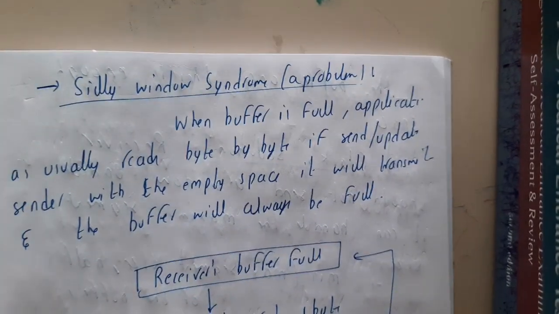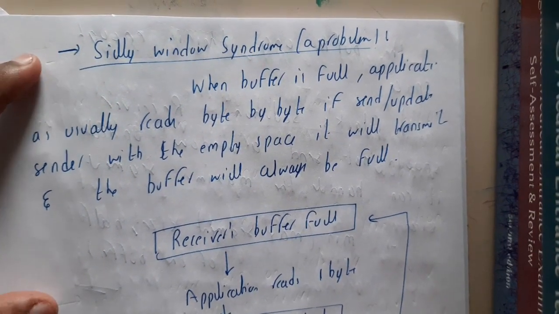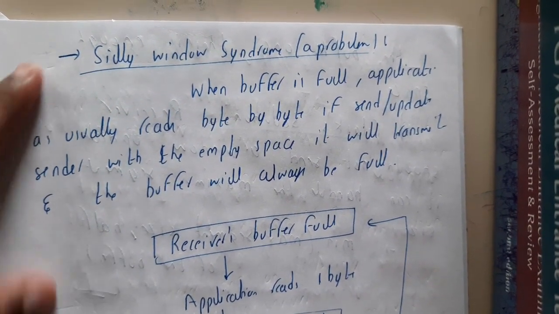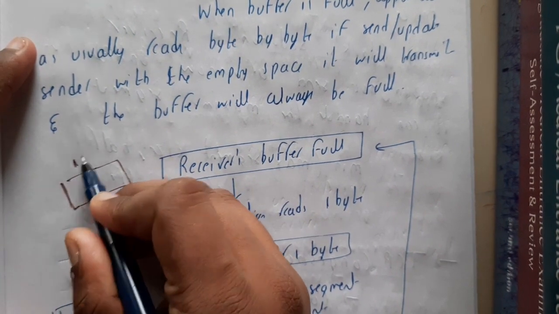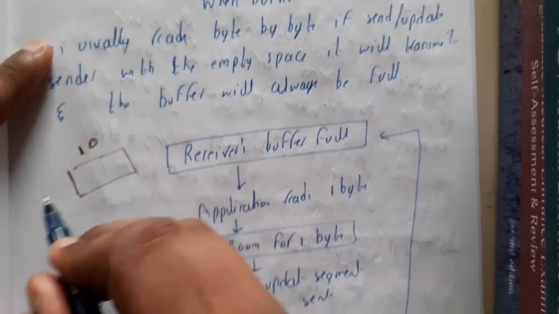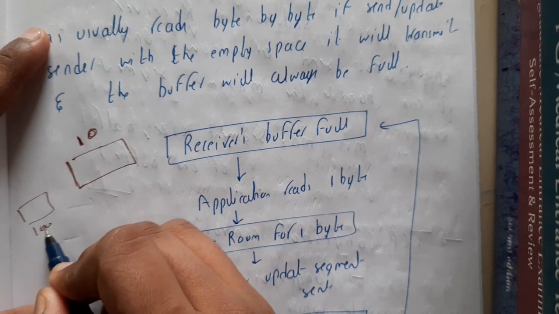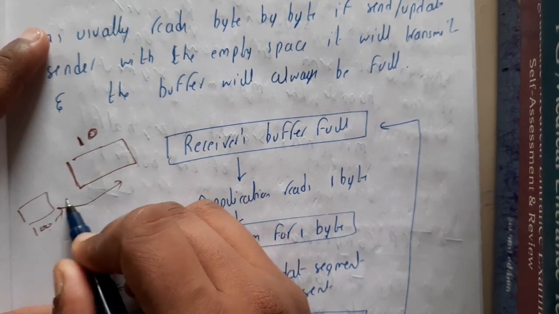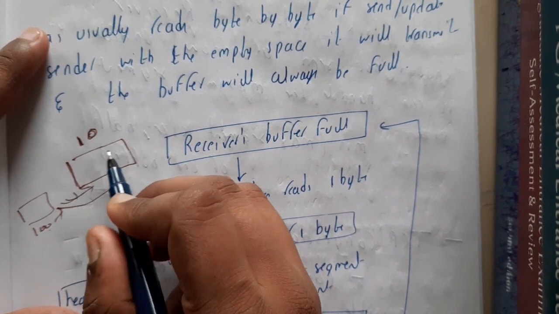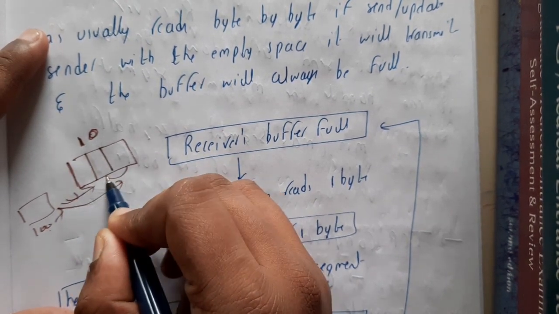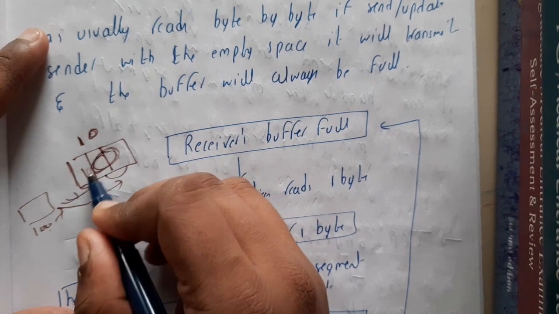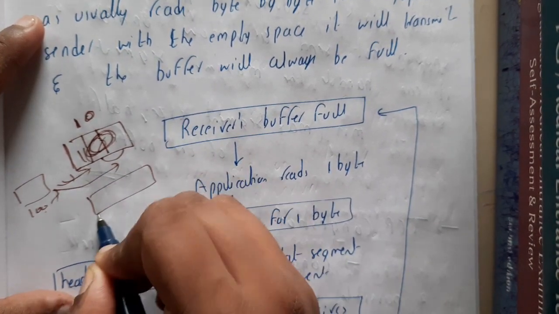After that we will go through silly window syndrome. A funny story: assume that you have a buffer space of 10. First you send 5 bytes, and then 5 bytes again. So in total you have occupied 10 space. Now the buffer is full.